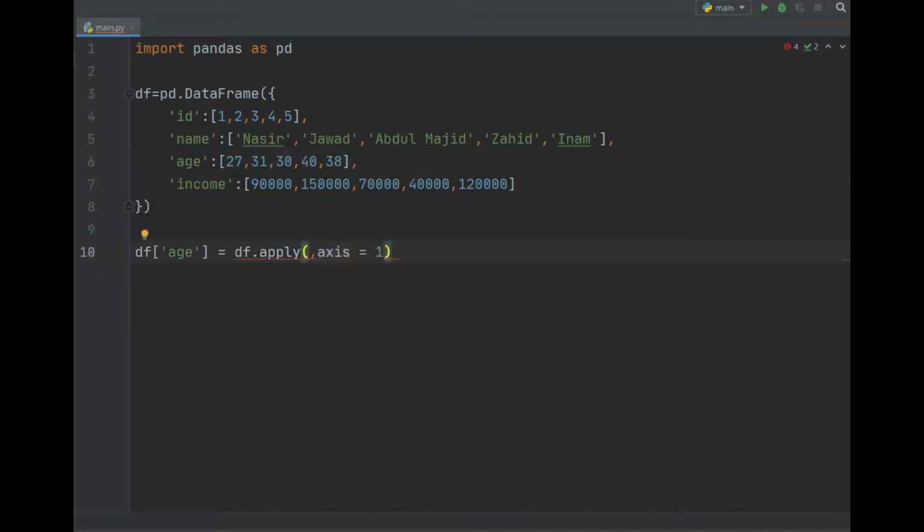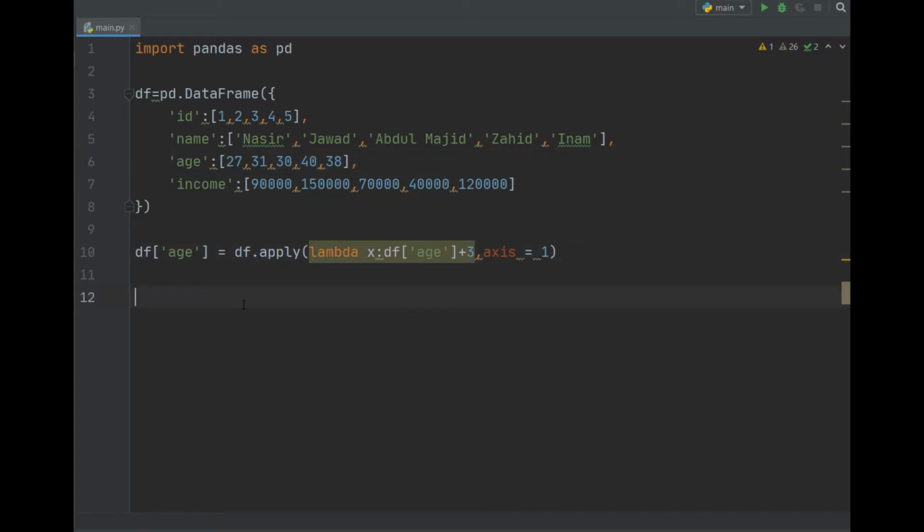After the apply, for the first parameter we apply the lambda, that is lambda and its argument or parameter, that is x, and inside the body you apply the data frame of age plus 3, so for each data frame age we add the 3. So this is okay.